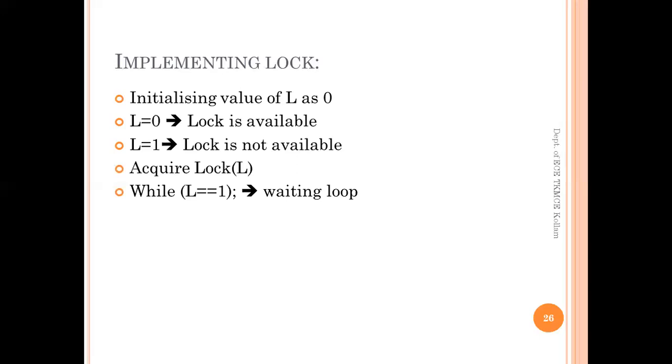So the other process should be put in a waiting loop. Waiting doesn't mean that this process is doing nothing. It is waiting for something to happen while continuously checking the value of L. When the value of L turns 0, it will acquire the critical section.